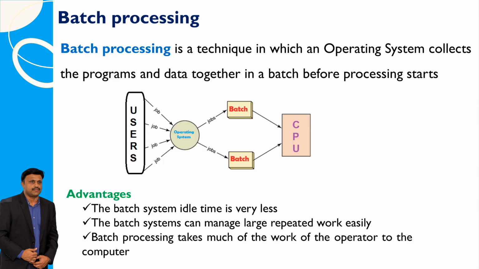Batch processing is a method used by the operating system where it gathers programs and data into groups, called batches, before starting the processing. This approach has several benefits. It reduces the idle time of the batch system, making it more efficient. It can handle large, repetitive tasks easily. And it shifts much of the workload from the operator to the computer, streamlining operations.